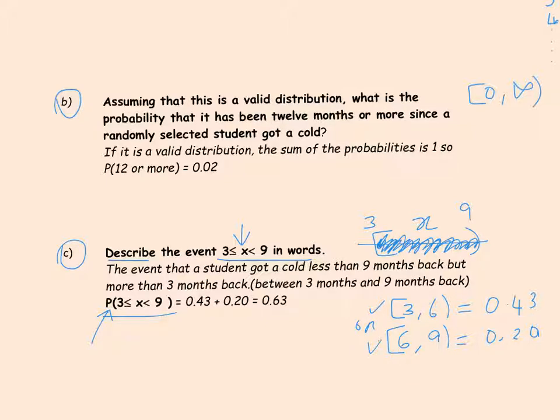So it could be this or this. So if it ranges from 3 to 9, then it could be from 3 to 6 or 6 to 9, which means we add the probabilities. In any table of this sort, usually you're adding probabilities. So the sum is 0.63, and that's the probability that X lies between 3 and 9 months.